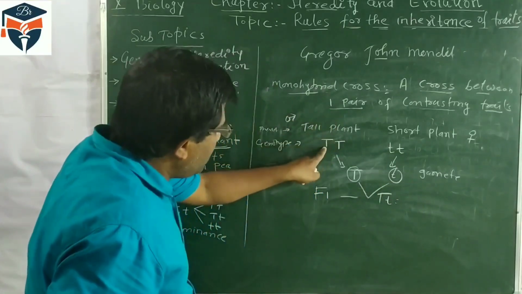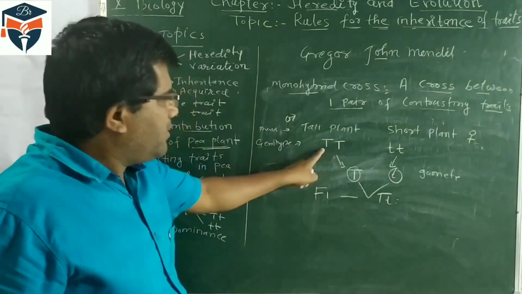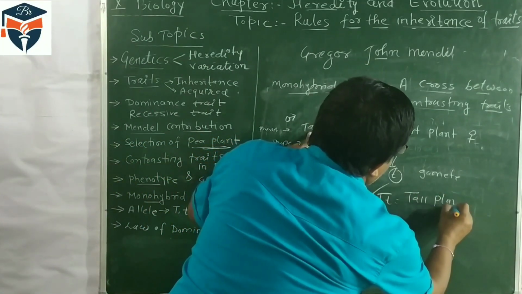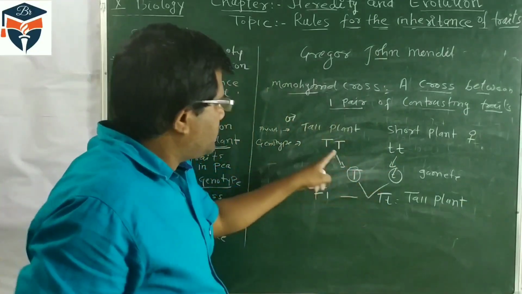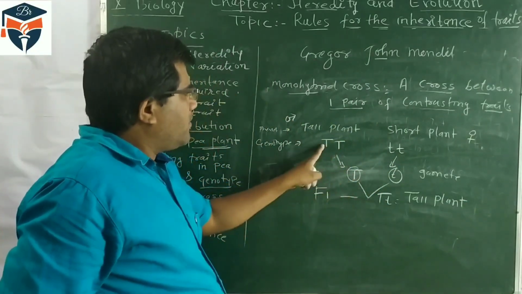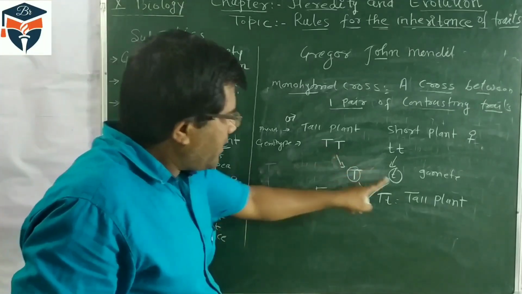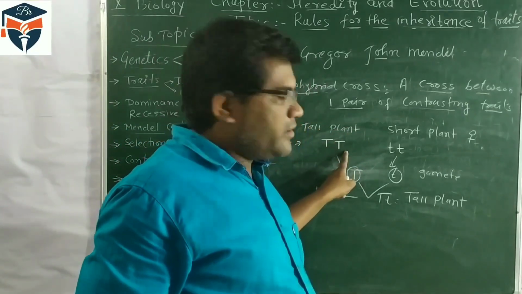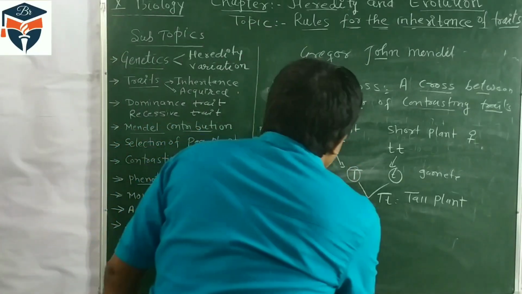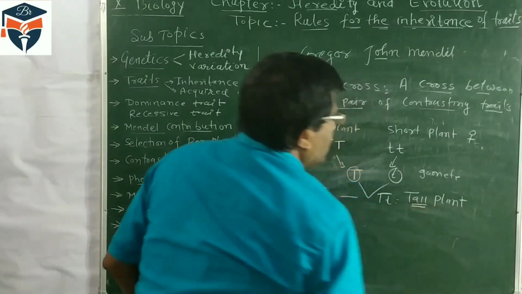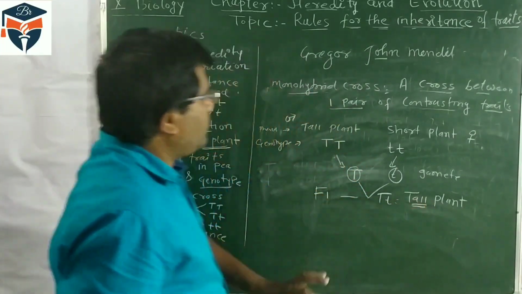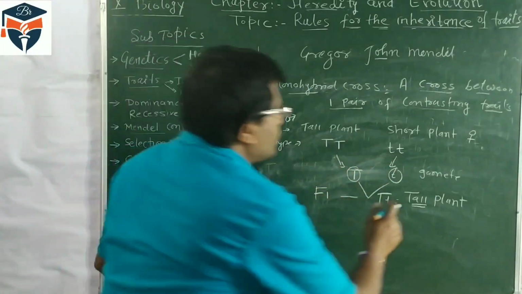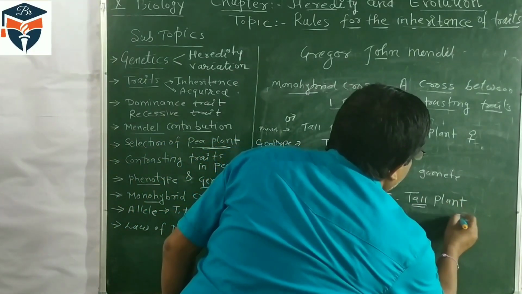And capital T, either single allele comes or double allele comes, the plant will be tall, because capital T is here. If one capital T comes, or a single allele comes, that also will be a tall plant. So here in the F1 progeny, which plant appears? Tall plant appears. And I told you, if an F1 progeny character appears, that is the dominant character. So the tall plant is a dominant trait.